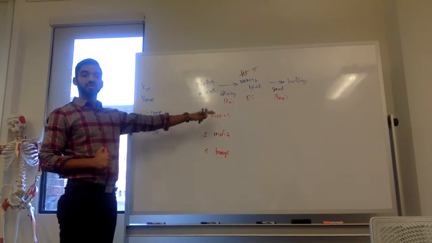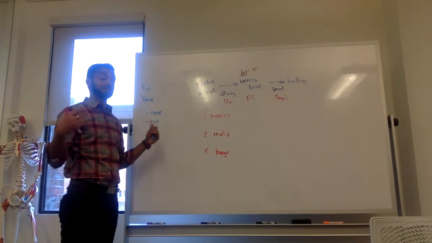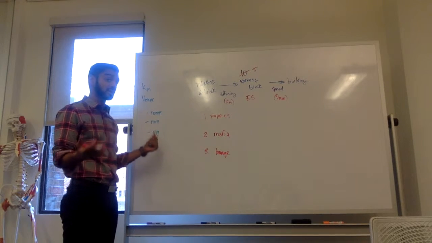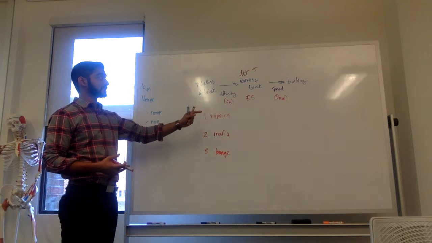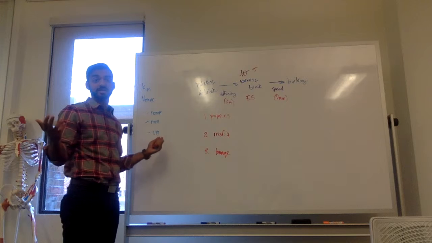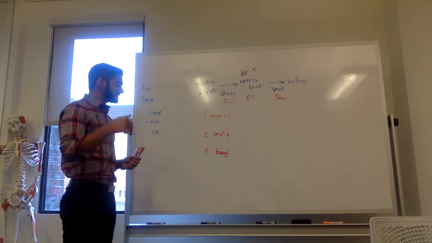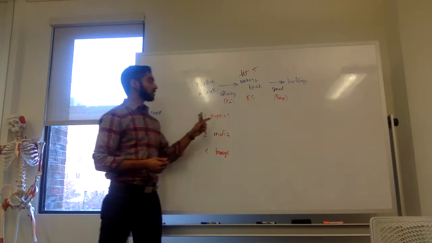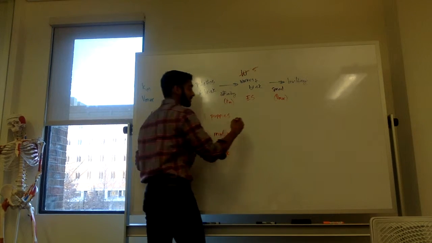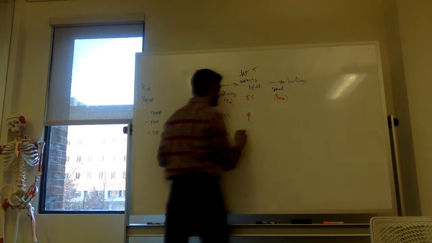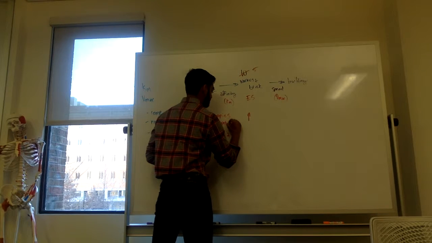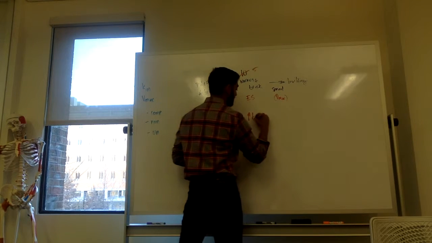So remember our first situation, when we had the bus full of puppies and models that breaks down in front of our construction yard. What happened to the workers' affinity for the pallet of bricks? Did it increase or decrease? Decrease. Yeah, so we decreased our affinity for the pallet of bricks. What does that do to the Km? It increases our Km, right? So when we have the puppies, which counts as competitive inhibition, then we increase our Km.